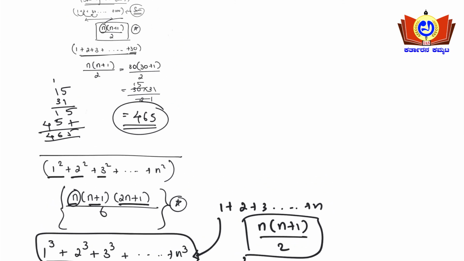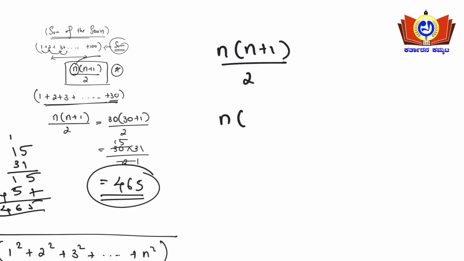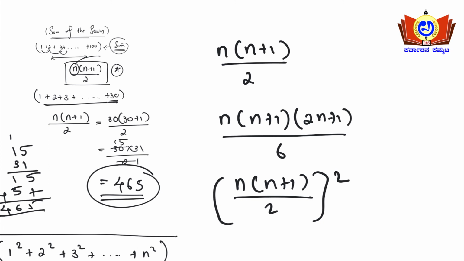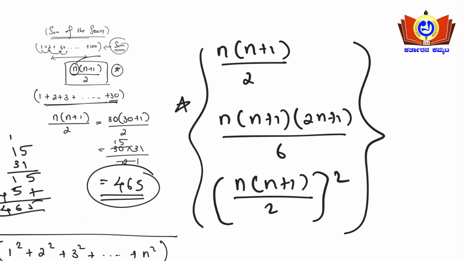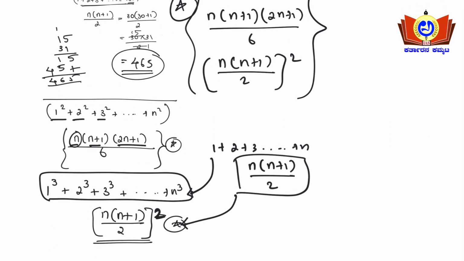Okay, actually the formulas go on, right? 1 to the power of 4, 2 to the power of 4, it goes on. But for examination's sake, if at all you remember these three formulas, that is n into n plus 1 upon 2, n into n plus 1 into 2n plus 1 upon 6, and n into n plus 1 upon 2 whole square, it is more than sufficient, friends. Okay, try to memorize these formulas. Without memorizing these formulas, it will be very difficult to arrive at the solution, friends.